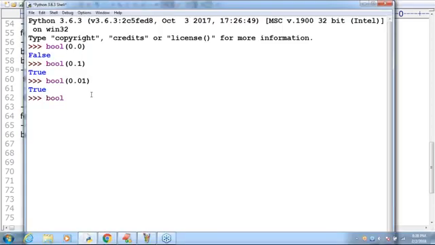Now observe bool of 0 plus 0j. What is the answer? False is the answer. Bool of 0 plus 1j. What is the answer? True is the answer. Simple. If both the real part and imaginary part are 0, then the result is false. If at least one is non-zero, then the result is true. Okay, that's all.